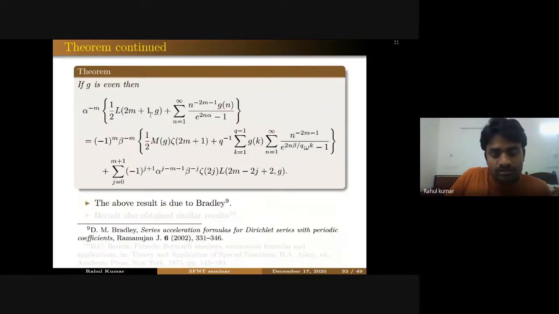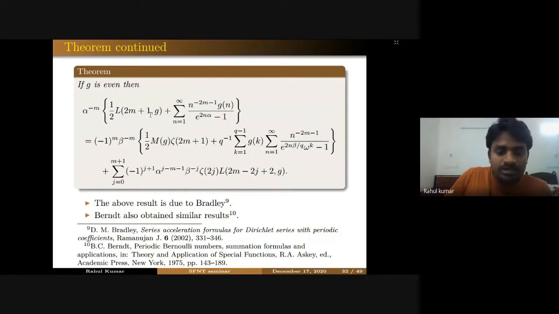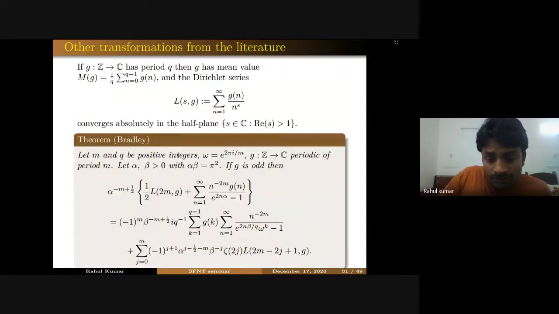So this formula is due to Bradley, and similar results were also obtained by Berndt in this reference. One can see in this reference there are very similar formulas for these character functions. So here you can see one thing, that things are different.